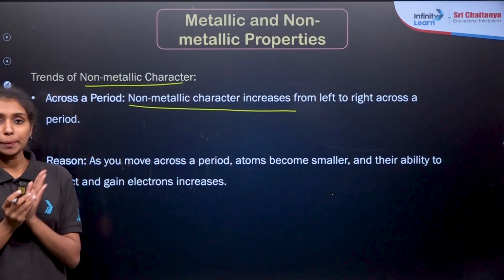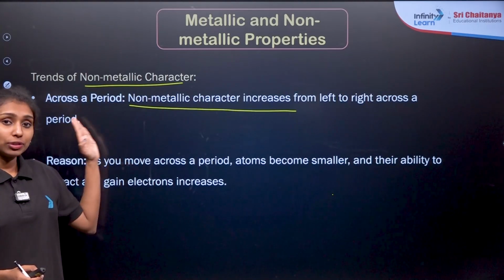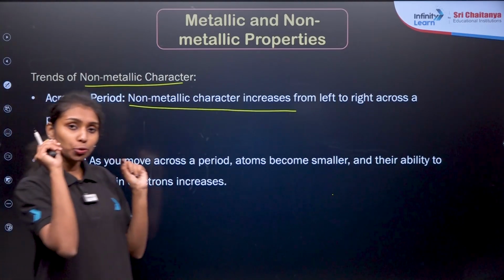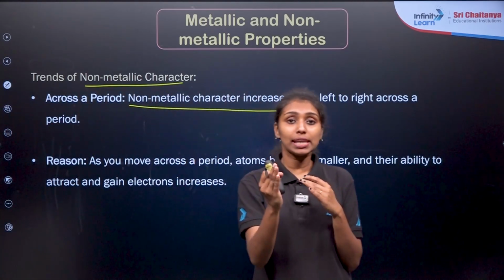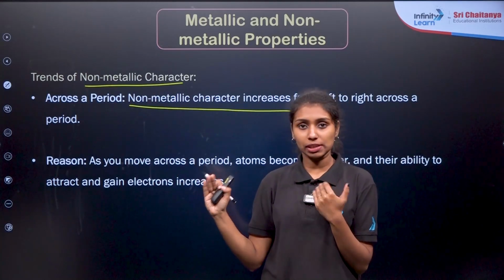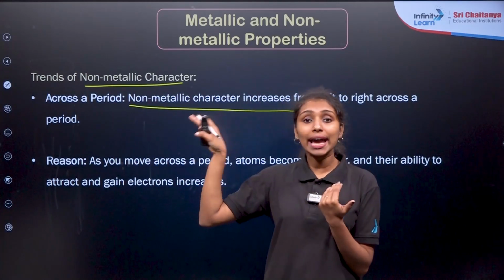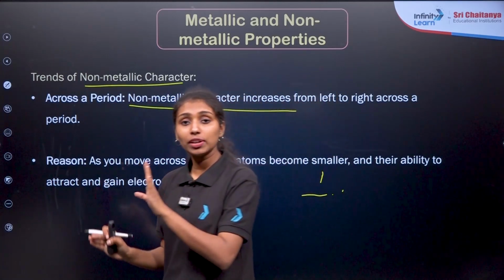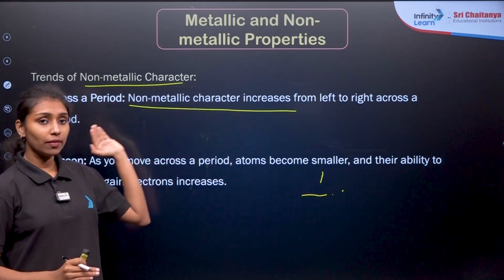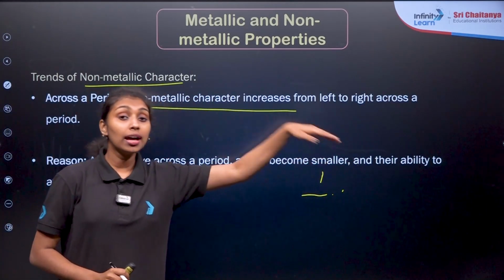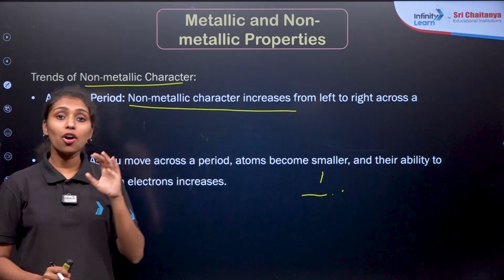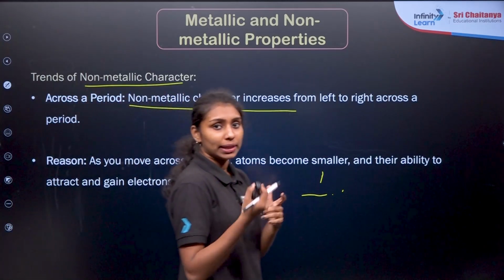If you focus on the periodic table, at the extreme left are the group 1 and 2 elements. They are alkali metals and alkaline earth metals respectively, which means they have highly strong metallic character. When you move from group 13 to 18, the p block elements, the topmost right elements show non-metallic behavior, or they are non-metals, right?